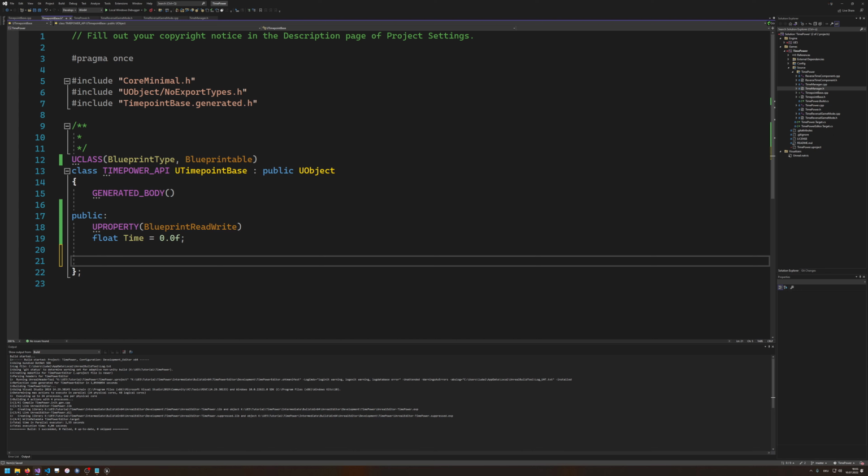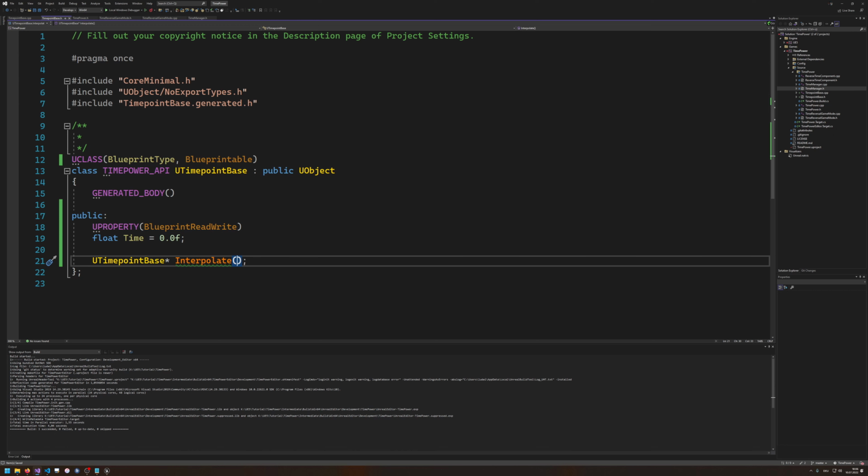And now, how do we implement this in C++? Well, in this case, because it's Unreal, UObjects always need to be pointers. UTimepointBase pointer, Interpolate, and we want to interpolate between left and right, or this and other.